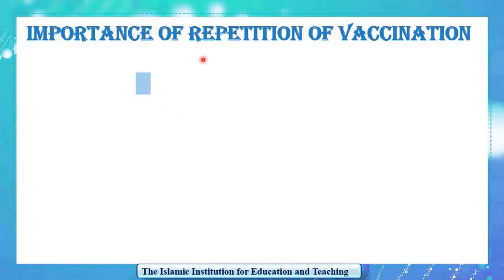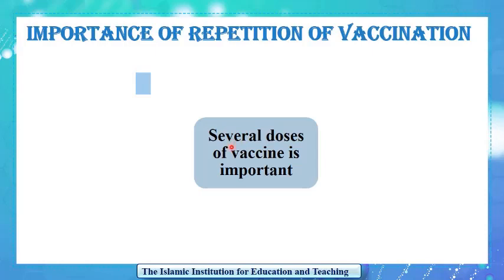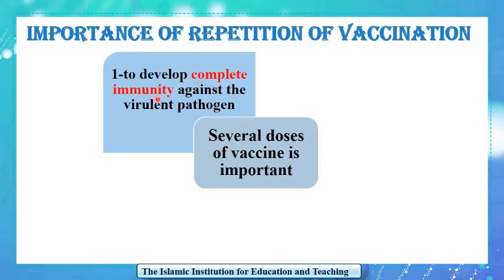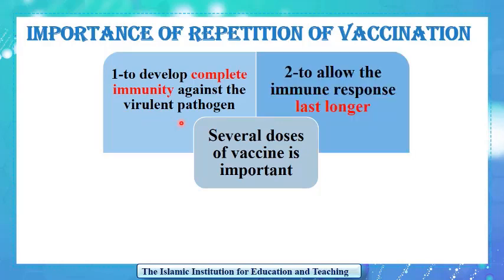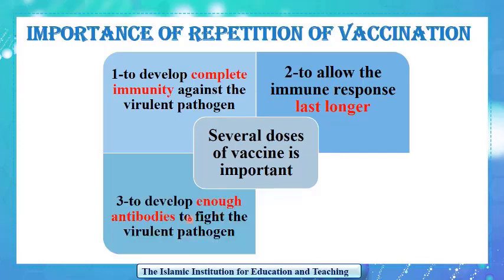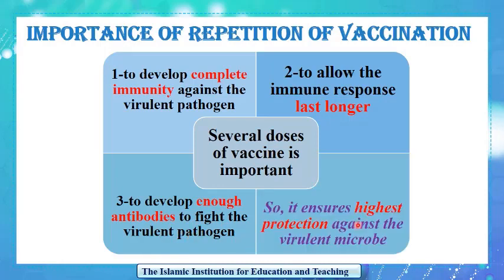What is the importance of repetition of vaccination? It's important to take the same vaccine but in several doses in order to develop complete immunity against the virulent pathogen. Note that it is also an acquired immunity because the immune system of the vaccinated person will be working and fighting the virulent pathogen by a secondary immune response. And in order to allow the immune response to last longer and to develop enough antibodies to fight the virulent pathogen, this will all lead to the highest protection against the virulent microbe.